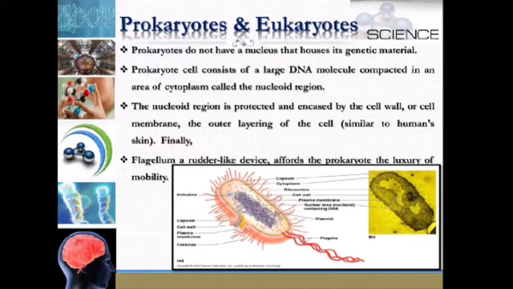Prokaryotes do not have a nucleus that houses their genetic material. It consists of a large DNA molecule compacted in an area of cytoplasm called the nucleoid region. The nucleoid region is protected and encased by a cell wall or cell membrane, the outer layering of the cell. Finally, the flagellum, a rudder-like device, affords the prokaryote the luxury of mobility.